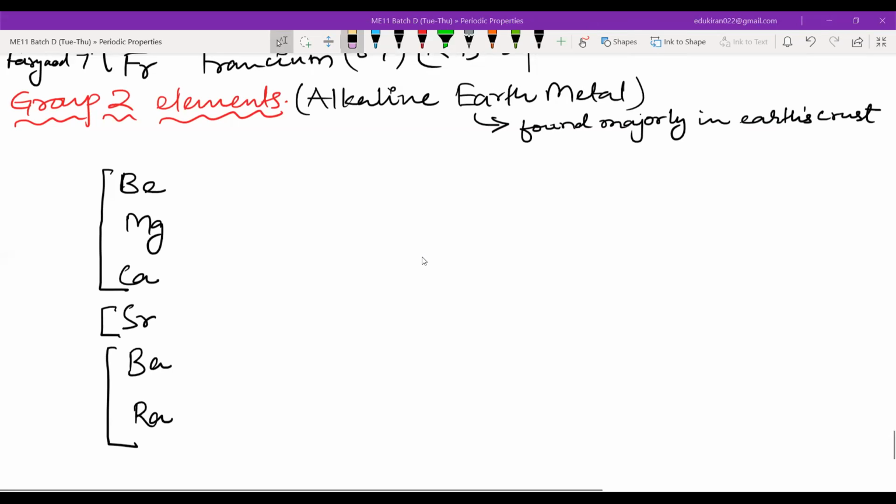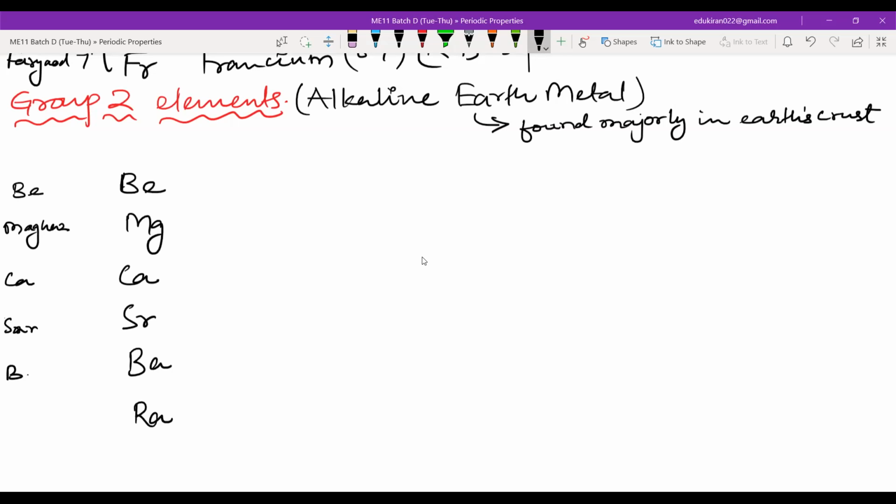You will not have any ambiguity if you remember it like this. Those who know Hindi can also remember it in this way: Be magas ka sar bada. Magas means brain.